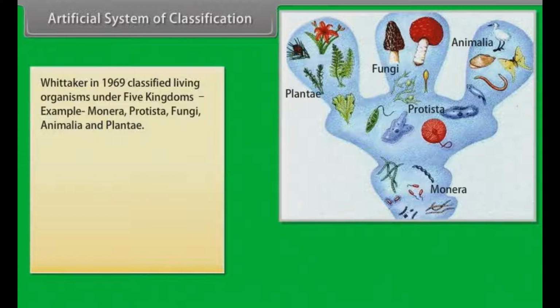Artificial system of classification. Whittaker in 1969 classified living organisms under 5 kingdoms. Example: Monera, Protista, Fungi, Animalia, and Plantae. Kingdom Plantae is popularly known as plant kingdom.